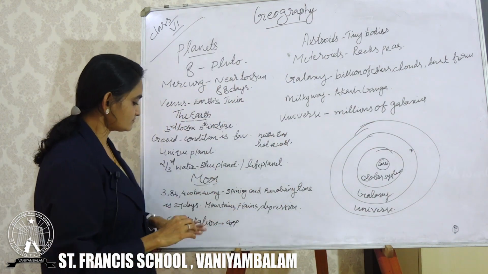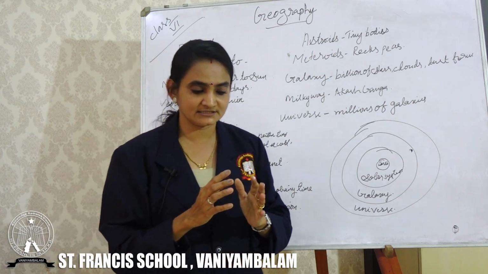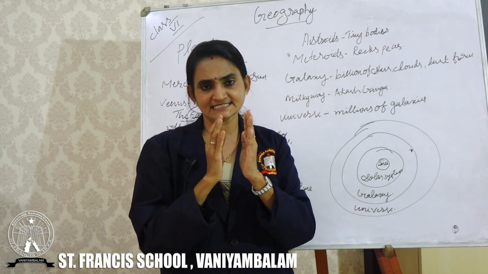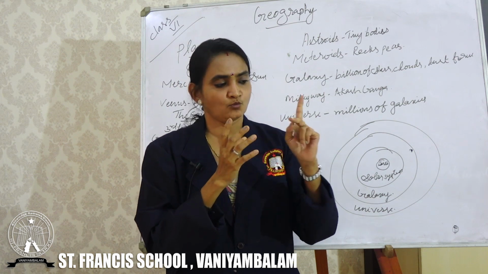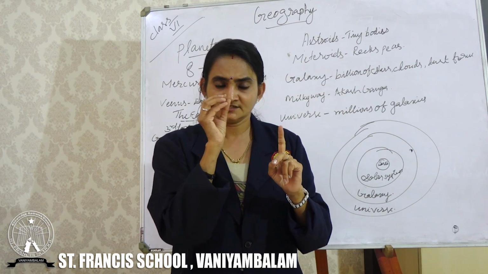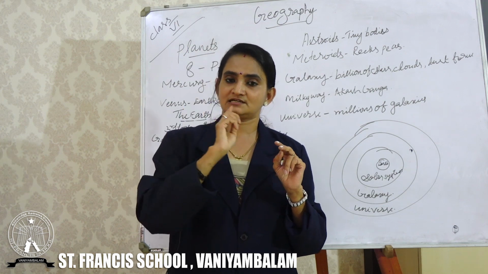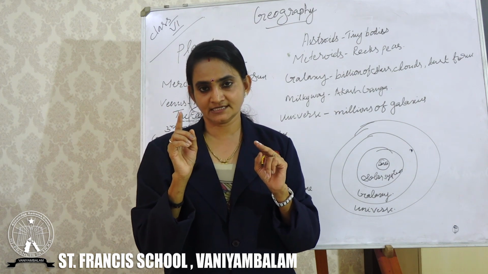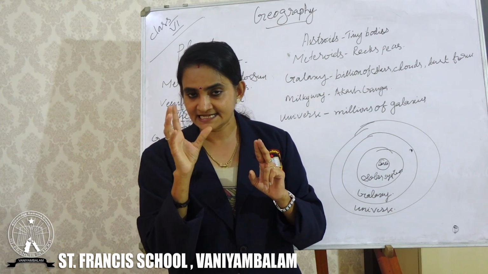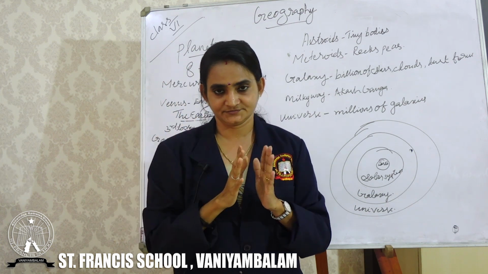Now, asteroids. Okay, asteroids. Apart from all these celestial bodies, there are 2 more celestial bodies. One is asteroids. What is it? Asteroids are the tiny particles which give light, and they also surround the sun.